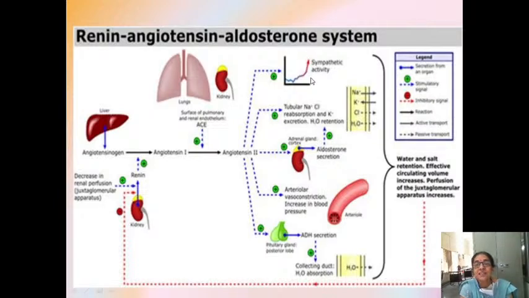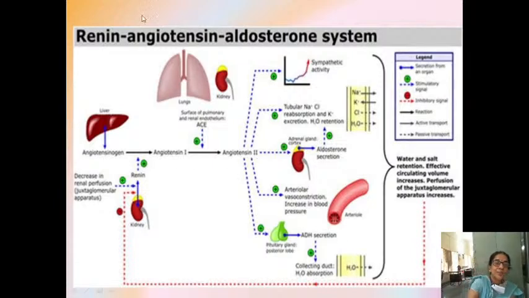Then angiotensin is acting on the arteriolar vessels with sympathetic activity, bringing about the vasoconstriction in the arterial blood vessels, increasing the blood pressure. And also angiotensin 2 will release ADH. Where is this ADH present? ADH is present in the pituitary gland, posterior pituitary. What is the purpose of this ADH? It is also to reabsorb water. It acts on the collecting duct and it will reabsorb the water.